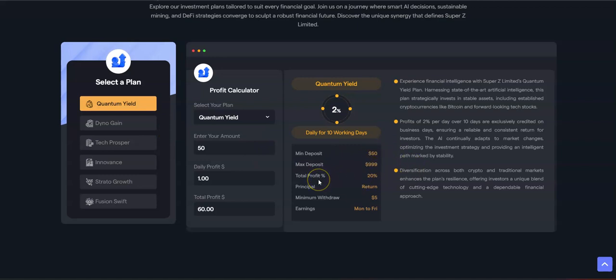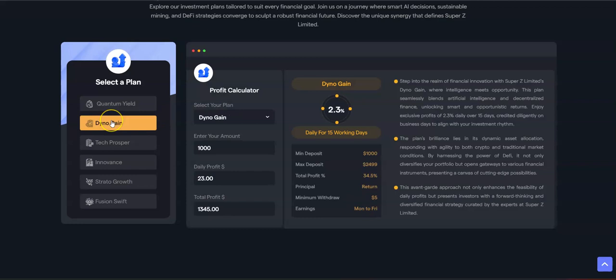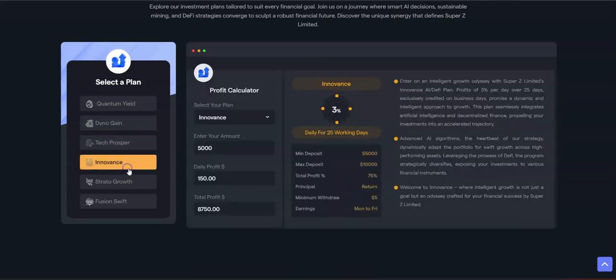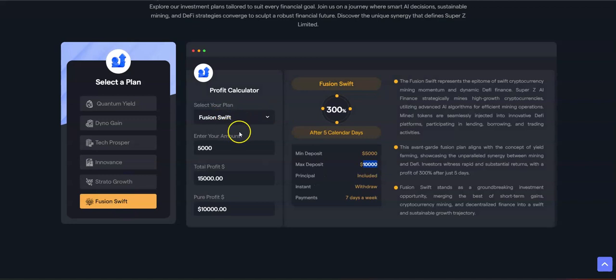The total profit that you're going to make from this particular plan is going to be 20%, and at the end of the plan, you're going to be able to return your principal. The minimum withdrawal is $5, and your earnings are only Monday to Friday. If you click on a different plan, you can see the minimum and maximum, total profits, principal, minimum withdrawals, etc. By now I hope you get the idea how it works.